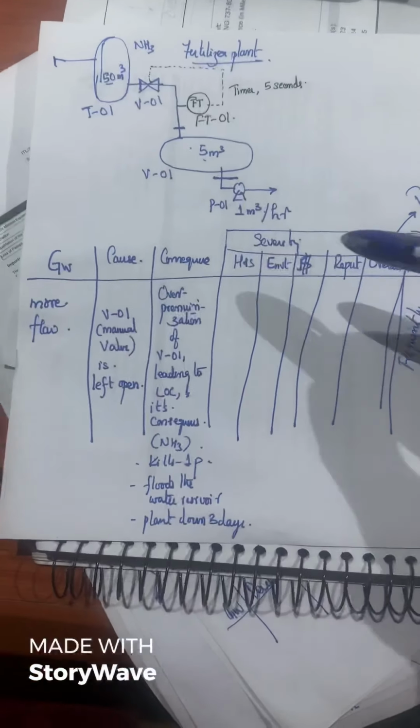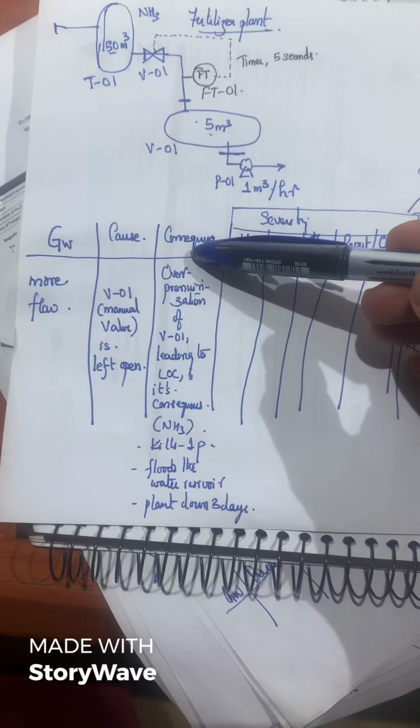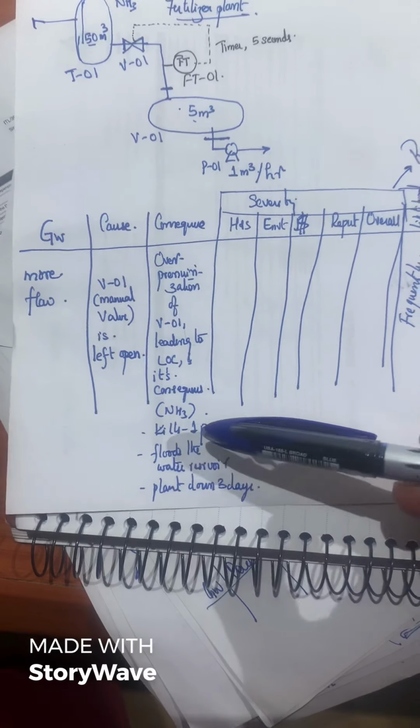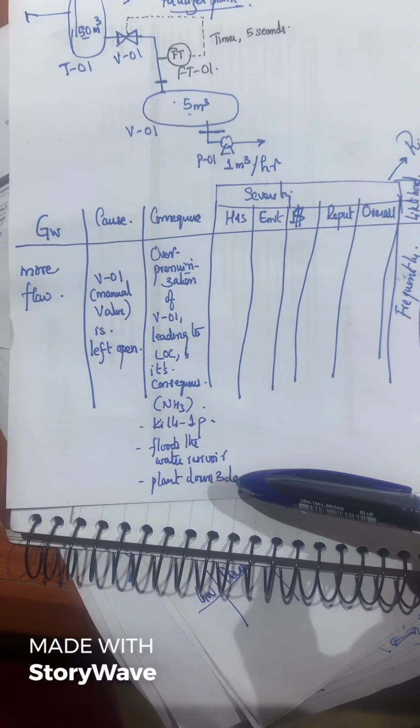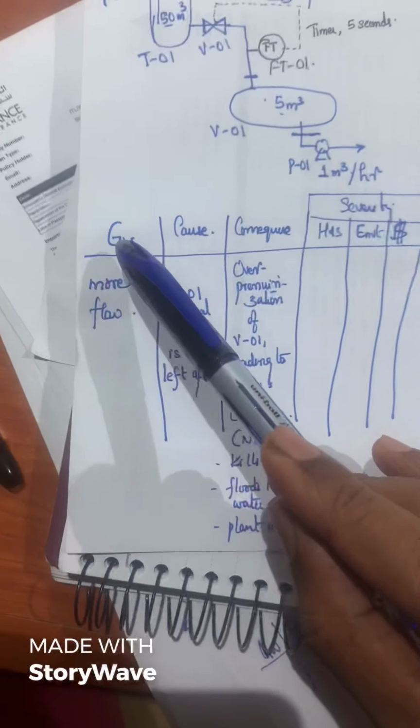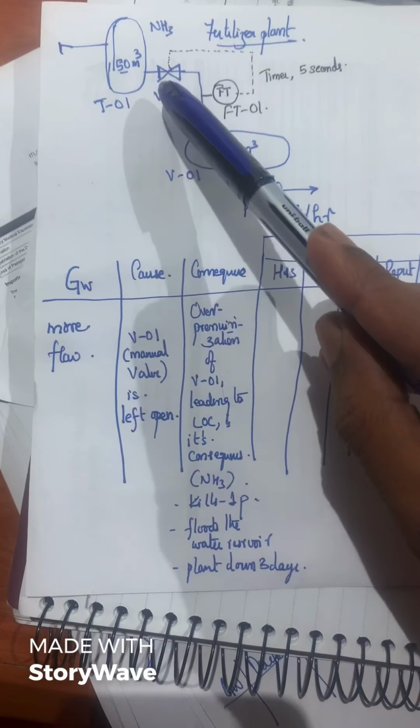So now this is the third video. We were talking about the consequence of the leak. It kills one person, floods the water reservoir, and the plant is shut down. So now what will come? We will come to severity. So we went to the guide word. We looked at the cause.